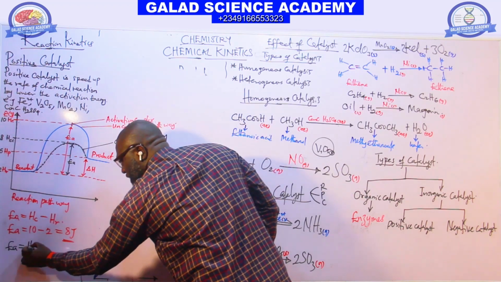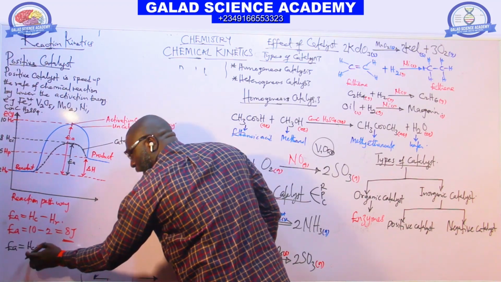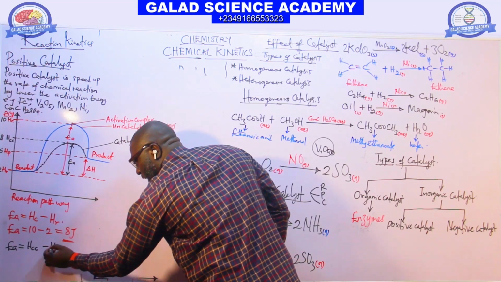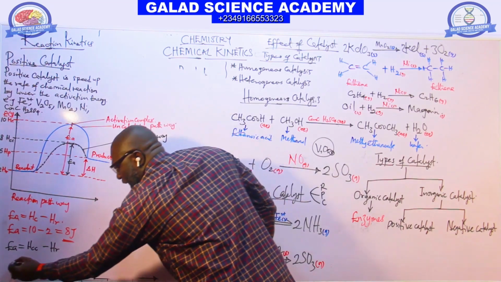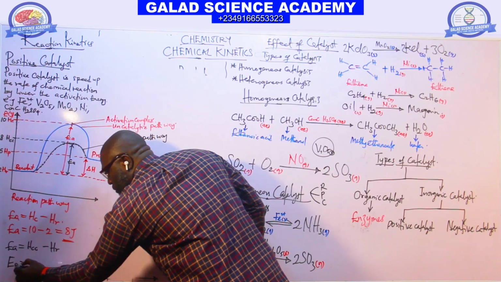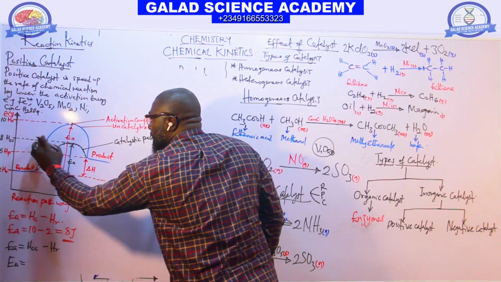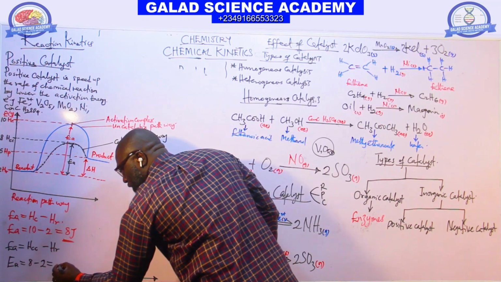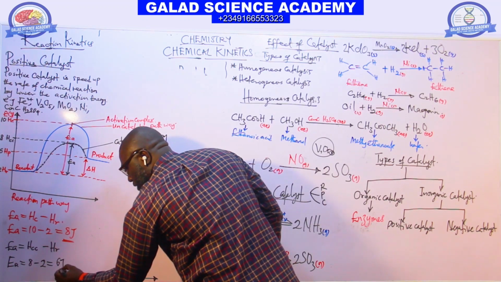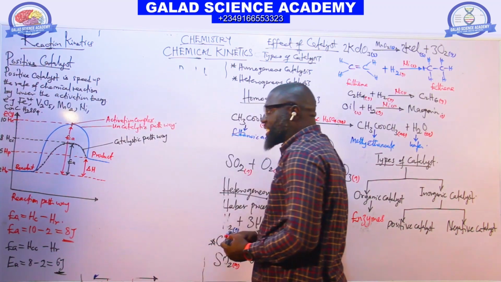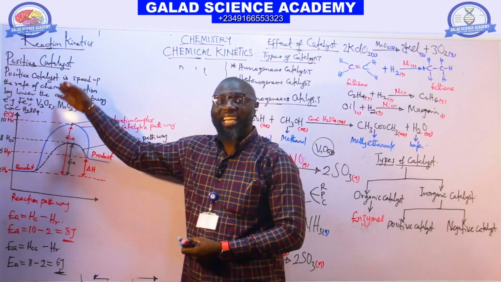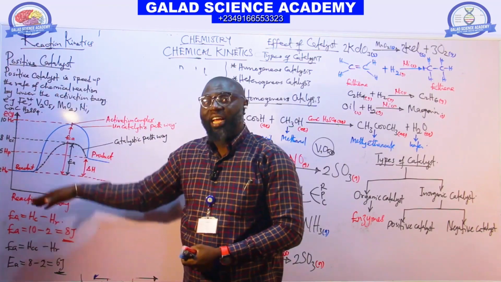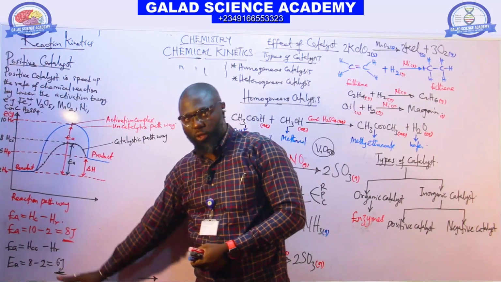That will be HCC, the activation complex for catalyst, minus the energy level of the reactant. So the activation energy for catalyst will be HCC, which is 8, minus 2. It will give us 6 joule. You can now see that when catalyst is added to the reaction, the activation energy is reduced.